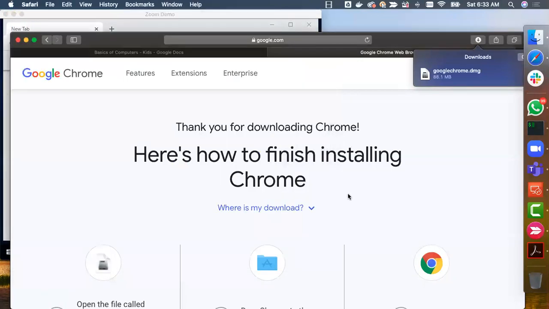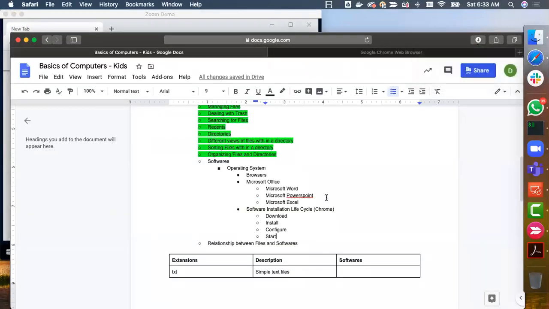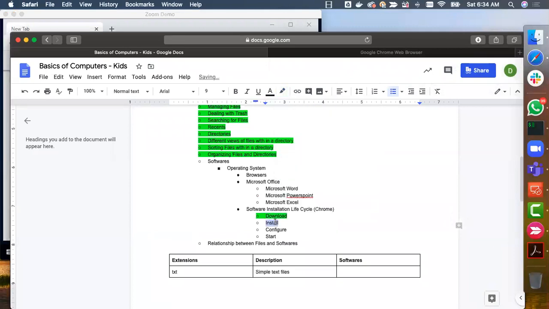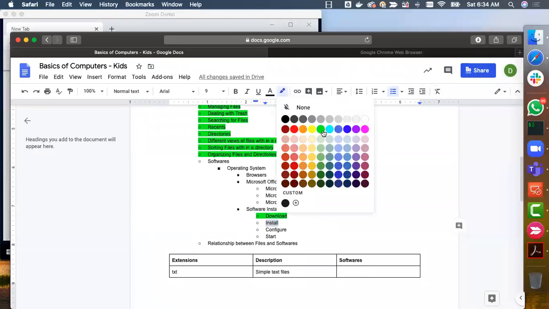Okay, so everything clear? Do you guys have any questions with respect to download, install, and start? Configure definitely will have some questions. It is a bit of a complex concept. As we proceed further, we will pick up all the details with respect to configure. So let me highlight these to green, assuming that these are completely covered.